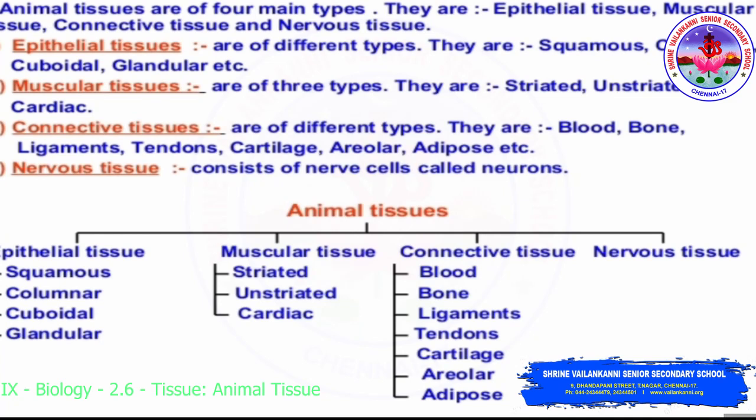As we discussed, animal tissues are of 4 types: epithelial, muscular, connective and nervous tissue. Epithelial tissues are of different types: squamous, columnar, cuboidal, glandular, etc. Muscular tissue is of 3 types: striated, unstriated and cardiac. Connective tissues are of different types: blood, bone, ligaments, tendons, cartilage, areolar, adipose, etc. Nervous tissue consists of nerve cells called neurons. So these we have seen in the flowchart itself.